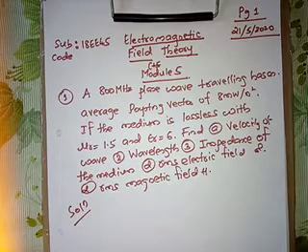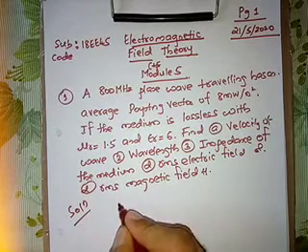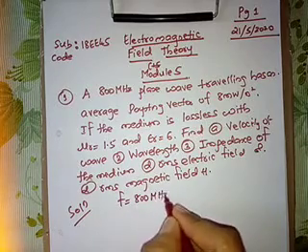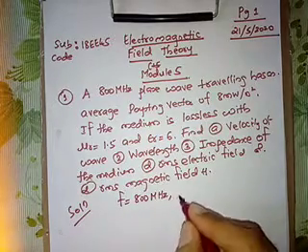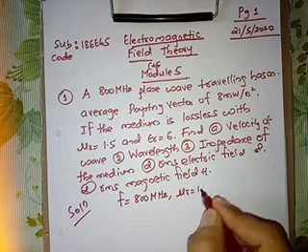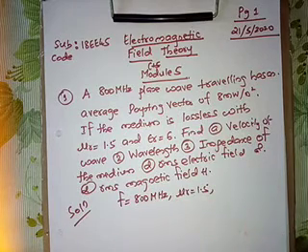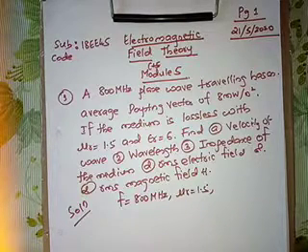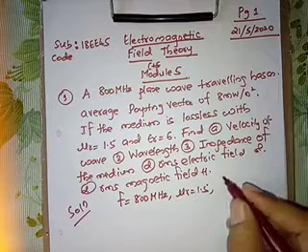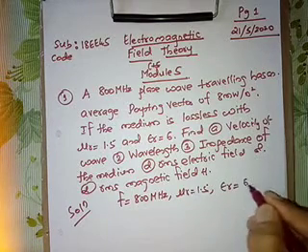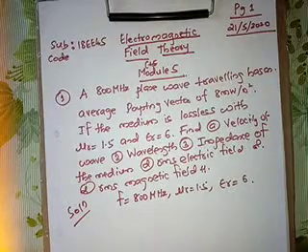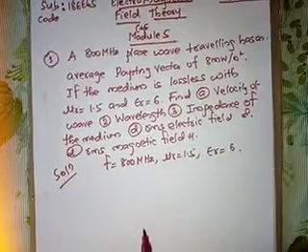So 800 megahertz plane wave, f is given, f is equal to 800 megahertz. Mu r is given, mu r is 1.5. It is a lossless medium. Lossless medium means the electromagnetic wave is propagating in a perfect dielectric. Mu r is equal to 1.5, epsilon r is equal to 6. Find the velocity of the wave.